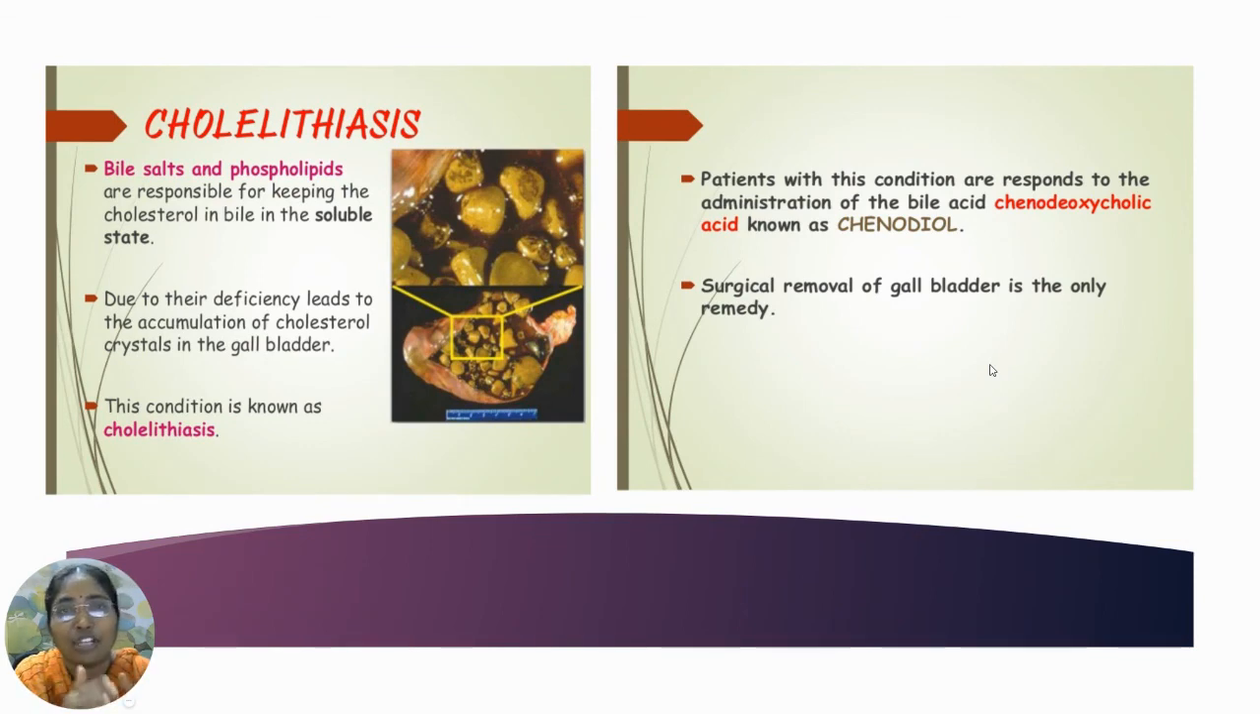The bile salts and the phospholipids play an important role in keeping the cholesterol in the bile in a soluble state. If there is a deficiency of bile salts and phospholipids, then the cholesterol gets converted into crystallized form. Therefore, if the crystallized form is more, it gets crystallized in the gallbladder. This condition is known as cholelithiasis. If the crystals are very minute in size, it can be treated with drugs, but if the number and quantity of crystals is more, then definitely we have to go with surgical removal of the gallbladder.